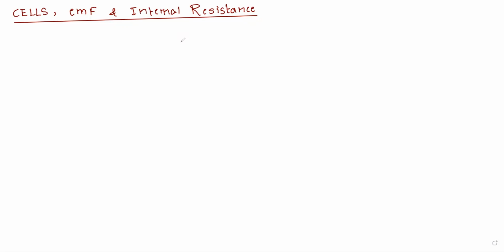Good morning, dear students. So let us begin with the new concept of the third chapter, that is cells, EMF, and internal resistance. This is one of the important concepts. You will get two derivations from this chapter, okay, and some definitions. So let us begin with the session.